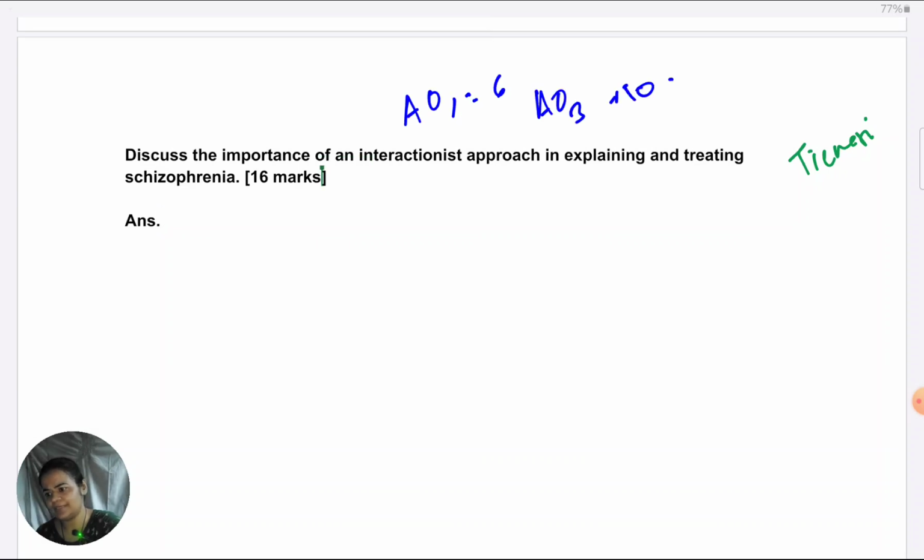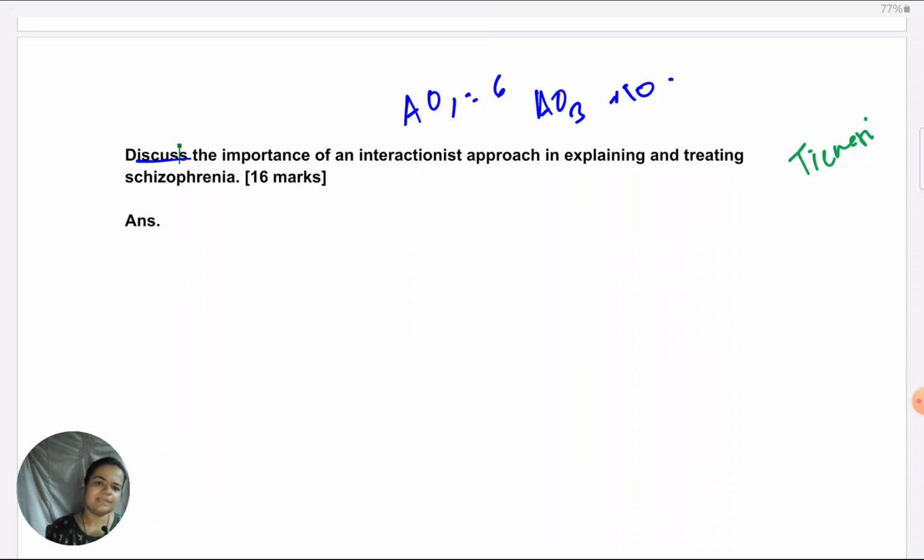It's a discuss command term. Many students confuse it either with evaluate, which means only AO3, or outline, which means only AO1. Discuss is a combination command term, which means you have to do both, give AO1 and AO3. Nothing much else to discuss in this.